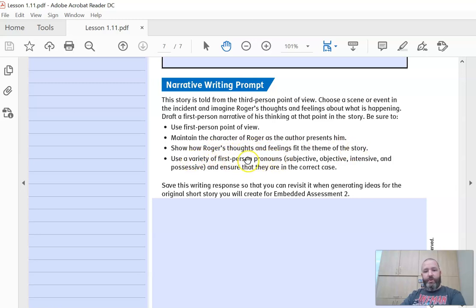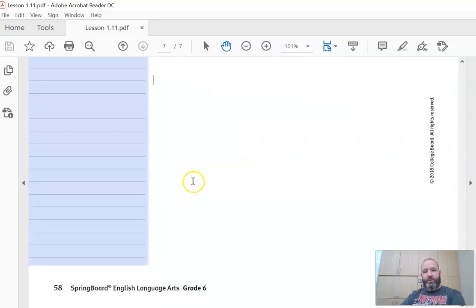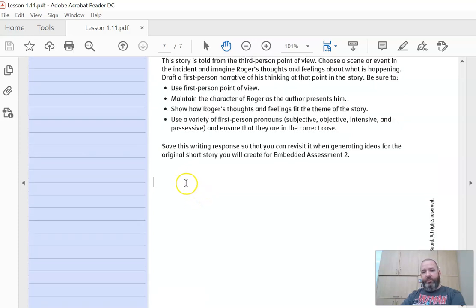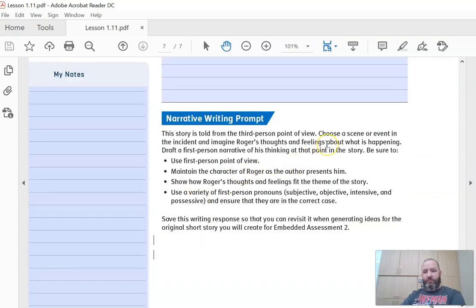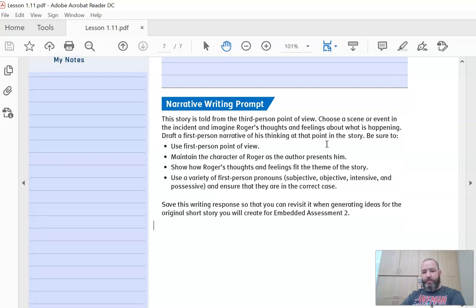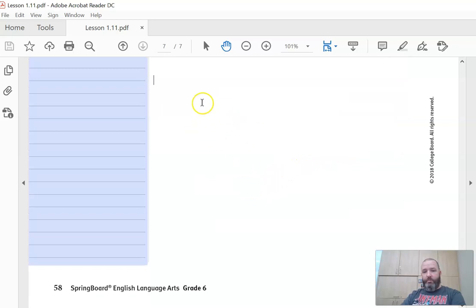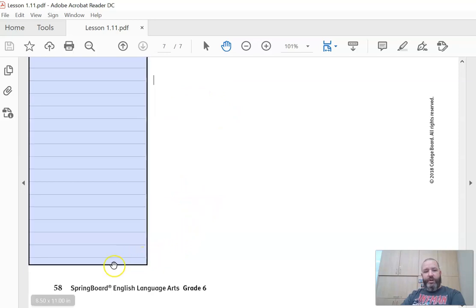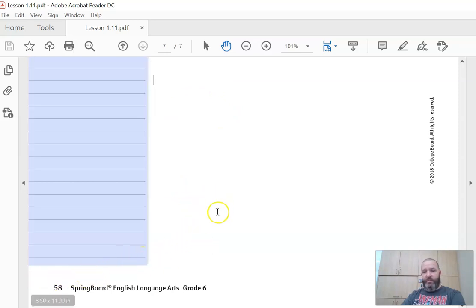Use a variety of first-person pronouns. We mentioned that. And ensure that they're in the correct case. You'll type up this little short story. Obviously, it's not going to be 10 pages. Just choose one scene, don't do the whole story, just a part of it. If it was me, I think the easiest part would be at the beginning, where Roger chooses something that is not very wise to do. Then we'll probably spend some time looking at how people channel their inner Roger and how they tell the story from his perspective. Okay, thanks. We'll talk to you later.